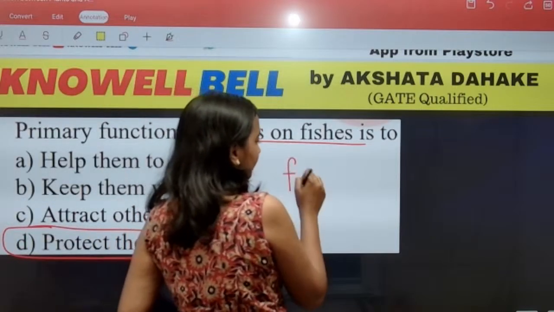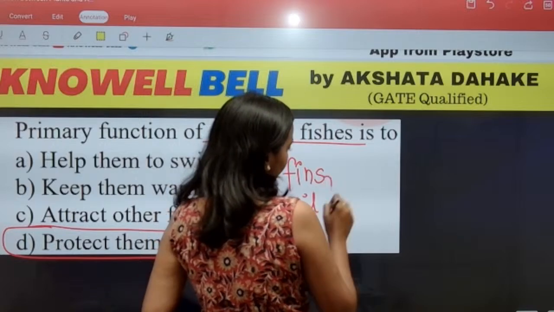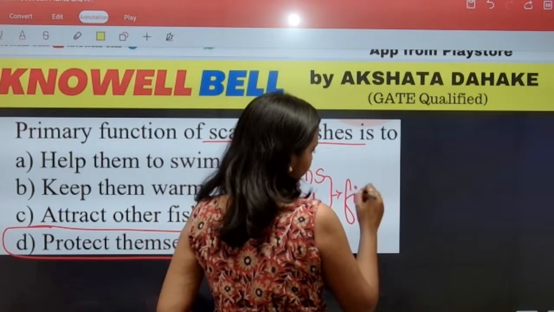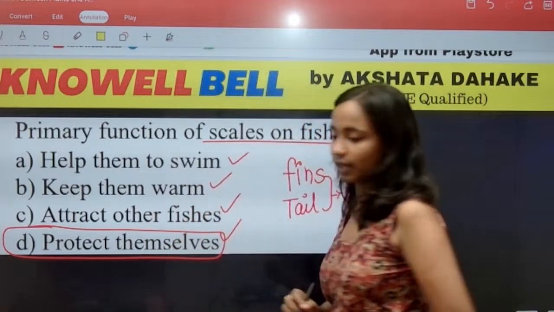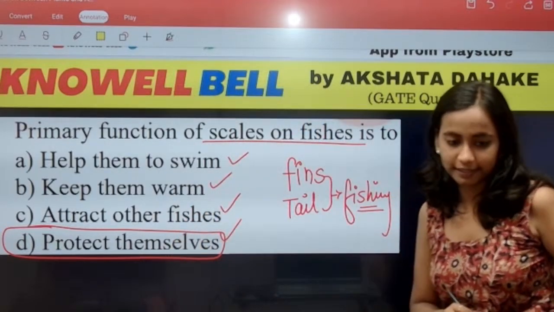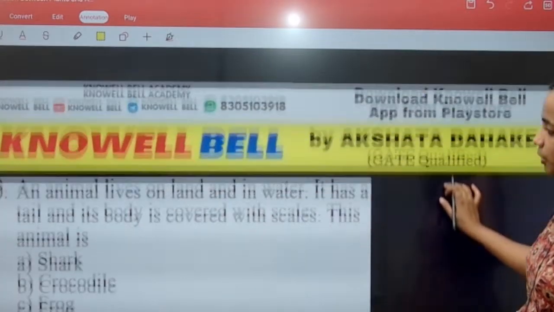And fins and tails, who helps in fishing? Fins and tail help in fishing. So what is the right answer for the question? Option D is the correct answer. Okay. Next question is question number 10.